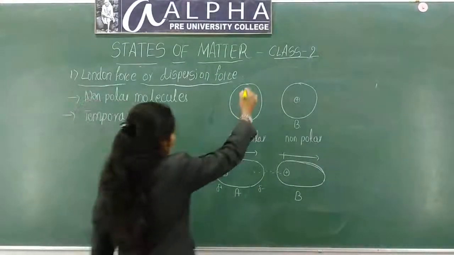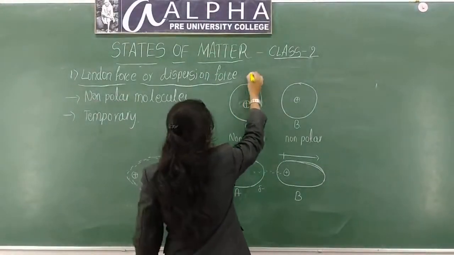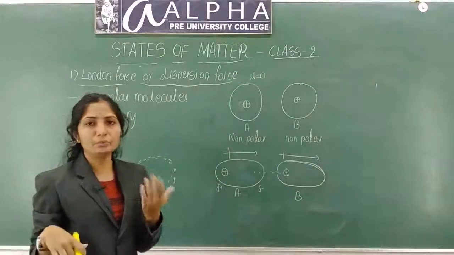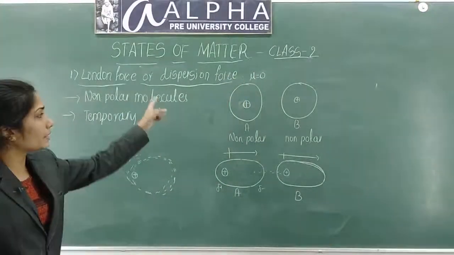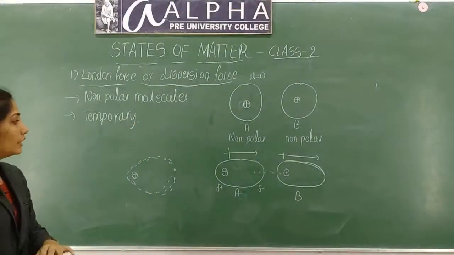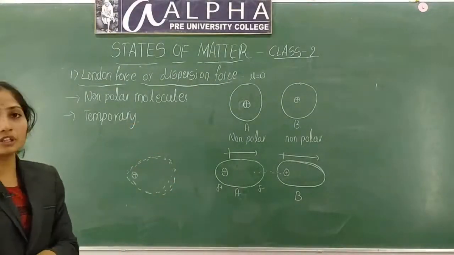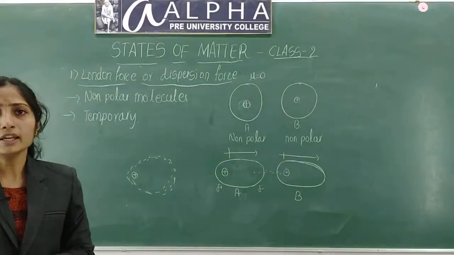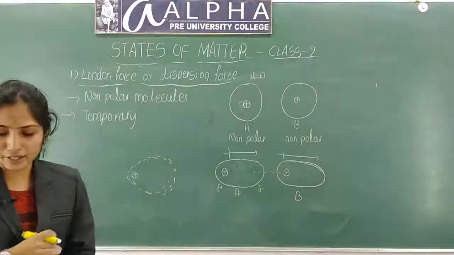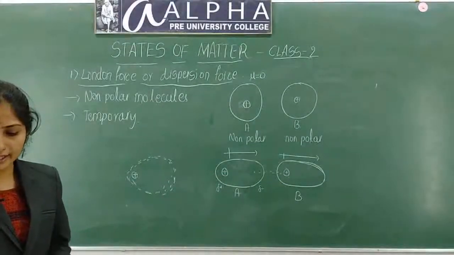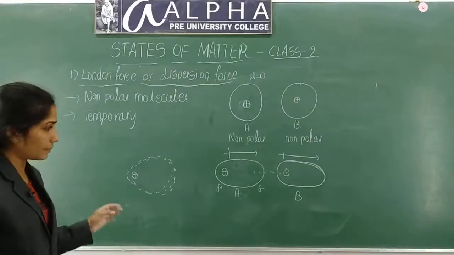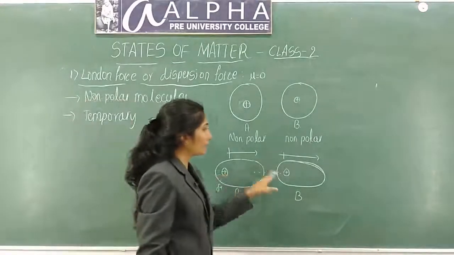Here mu is equal to 0 in both, mu meaning dipole moment. Dipole moment is equal to 0 in non-polar molecules, but in these molecules the dipole moment will not be 0. Okay, so there exists some energy between these two, that is called interaction energy. Interaction energy is nothing but the attractive force between these two.